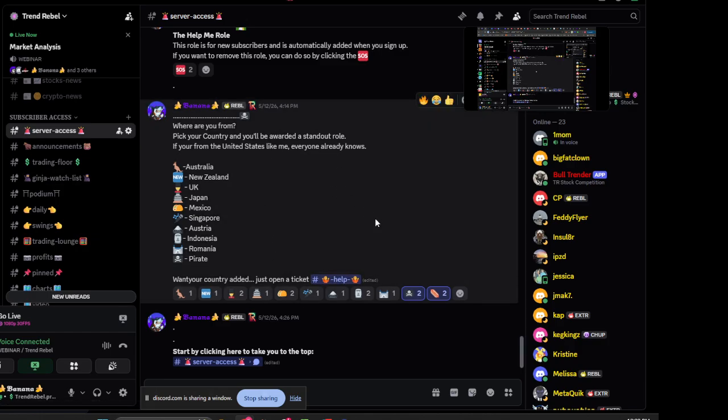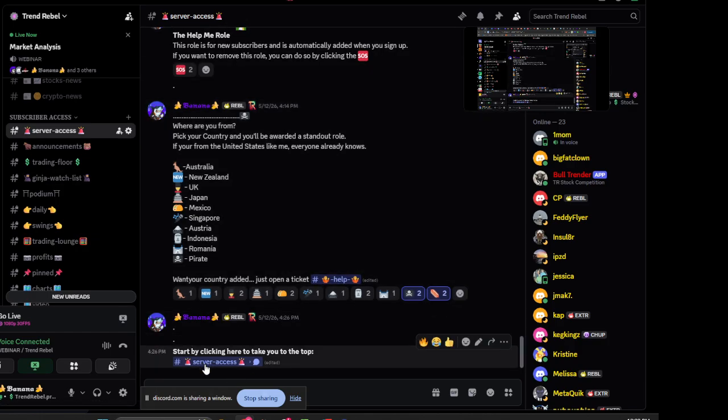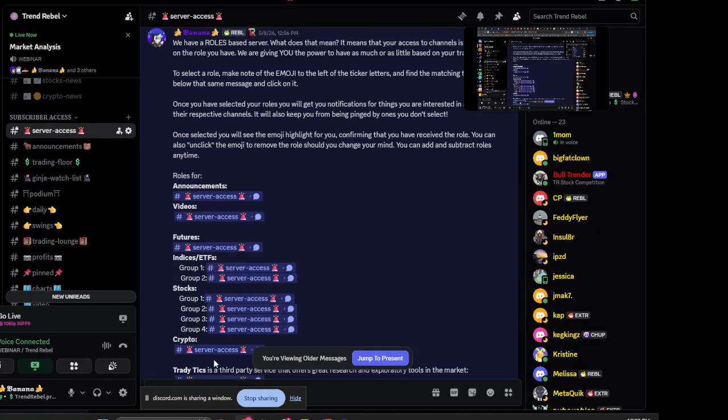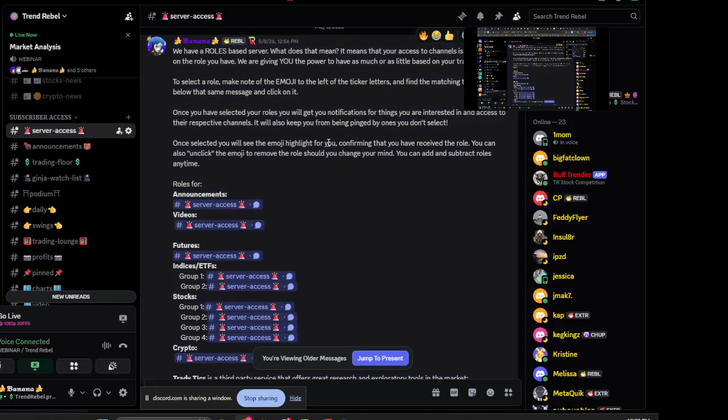We open it up just like everything in Discord. We start at the bottom, which is unfortunate. So we go down to the bottom here, and I put this nice little button here to bring you all the way to the top. So how do we know what's going on? Here, it tells us our roles-based server. That means that any time you want to have access to a specific thing, you need to select that access. You can read this and click on these links. This takes you right to what it's talking about here.